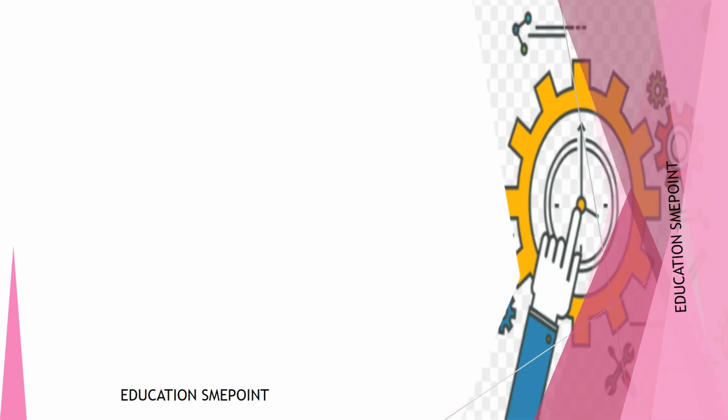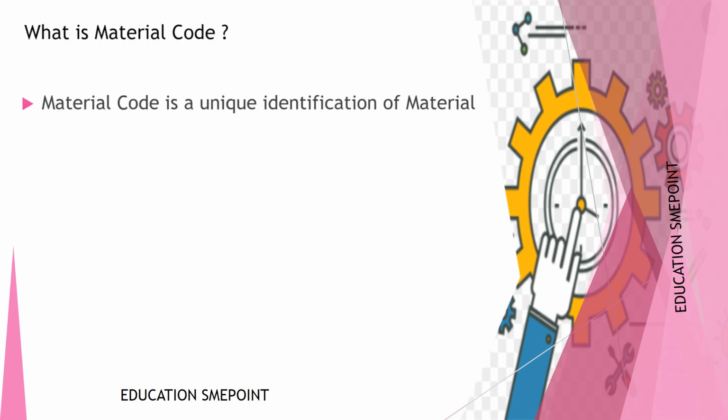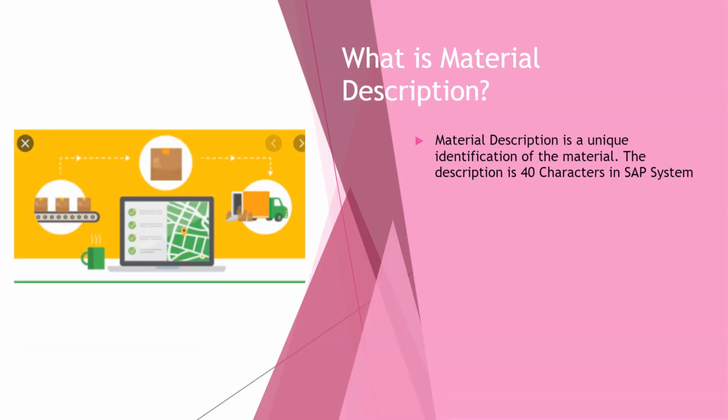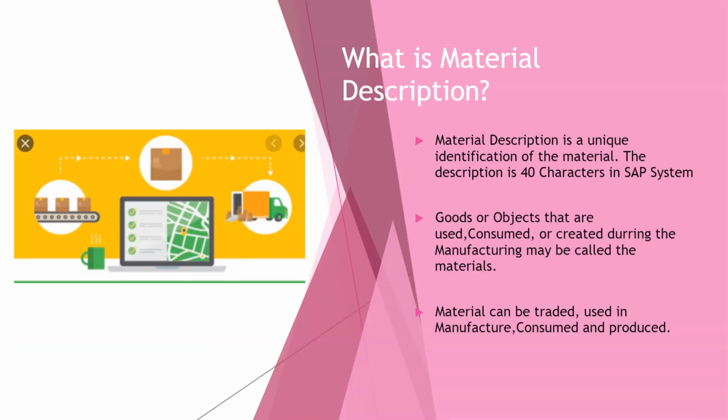What is material code? Material code is a unique identification of the material. Material code and material number are the same terminology in business. What is material description? Material description is a description of the material. The description is 40 characters in the SAP system. Goods or objects that are used, consumed, or created during manufacturing may be called materials. Material can be traded, used in manufacture, consumed and produced.